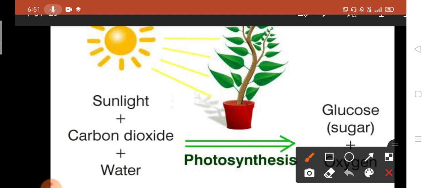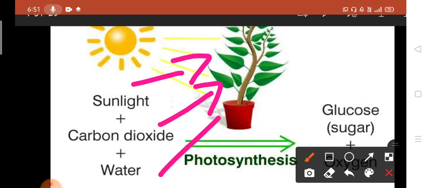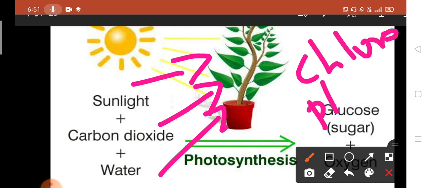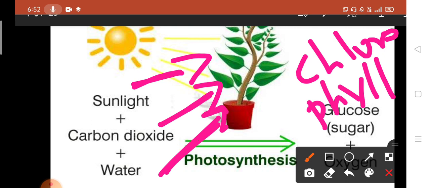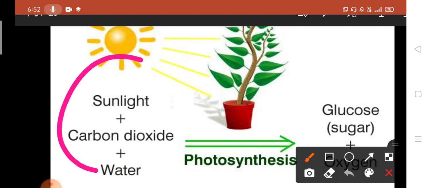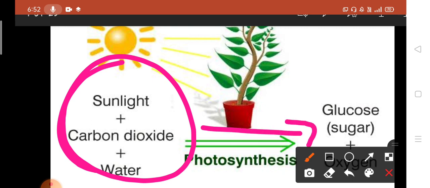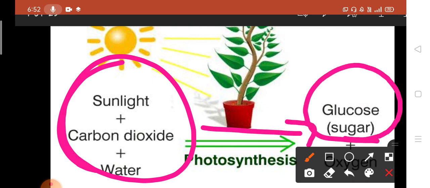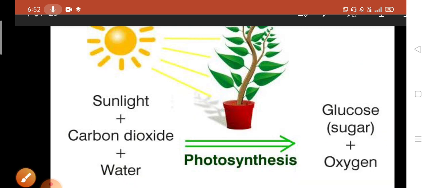Okay, here leaves, sunlight, carbon dioxide, water, and in leaves there will be chlorophyll, a green pigment which is present in the leaves, which absorbs sunlight, carbon dioxide, and water, and it converts all these into carbohydrate or glucose and as well as it emits oxygen into the atmosphere.